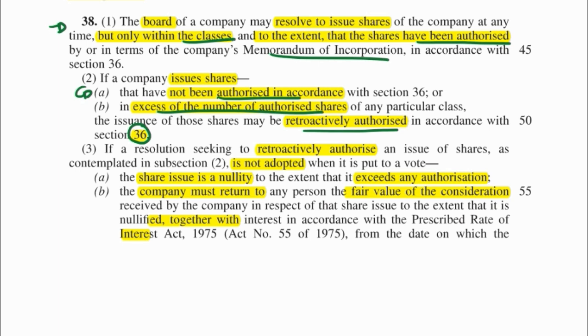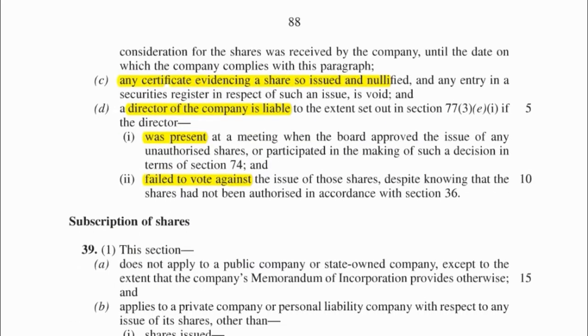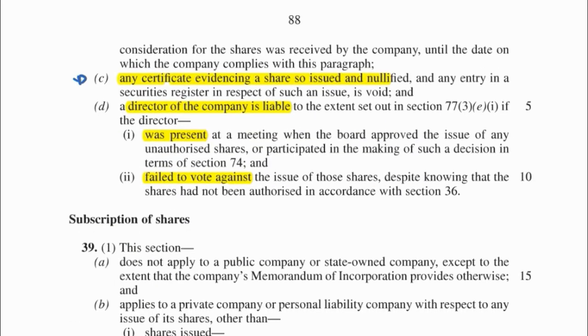If it is not retrospectively authorized, so they don't go and change the authorized share capital to increase to allow for this significant issue, then the share issue is nullified and the company must return the fair value of the consideration together with interest to the shareholders that purchased. Okay, they have to then also go and nullify those share certificates that were issued. Okay, and then we've discussed how directors could be held liable.